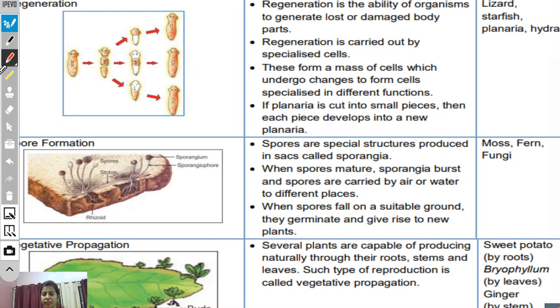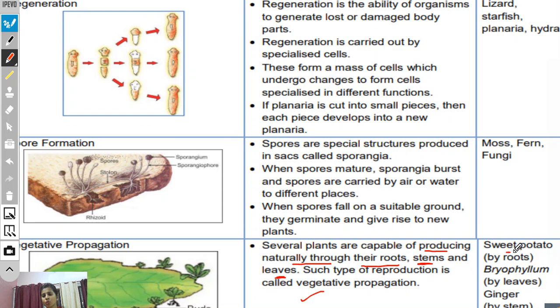It can be root, stem, leaves, bud, or flower. Several plants are capable of producing naturally. There is no need of unfavorable condition or artificial mechanism. Nature is supporting vegetative propagation. So naturally through their roots, stems, leaves, these vegetative parts, such type of reproduction is called vegetative propagation.